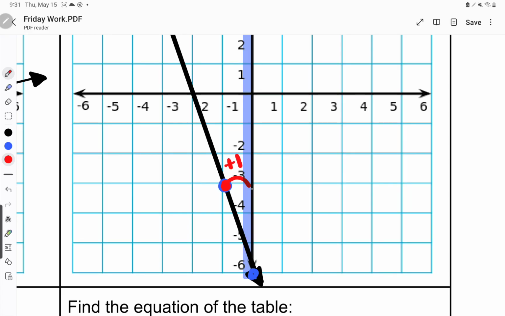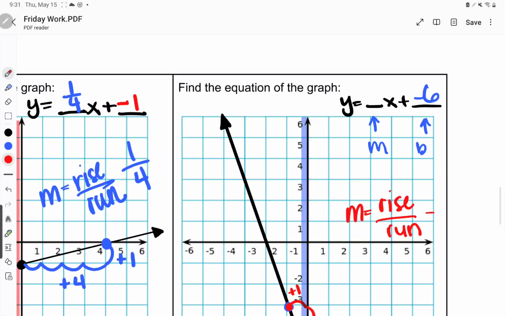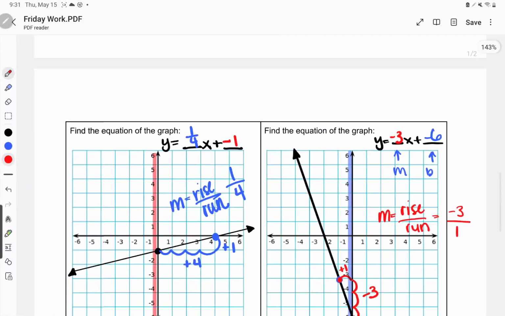I went to the right once, and then from here, do I go up or down? I go down. 1, 2, 3. Now, since I went down, is that positive or negative? Negative. So it's -3. M equals what over what? Rise over run. So my rise is -3, and my run is 1. Well, that can be simplified. -3 divided by 1 just gives me -3.